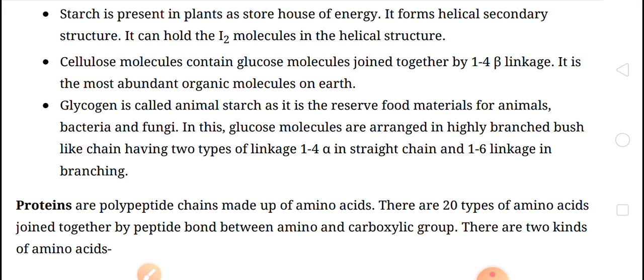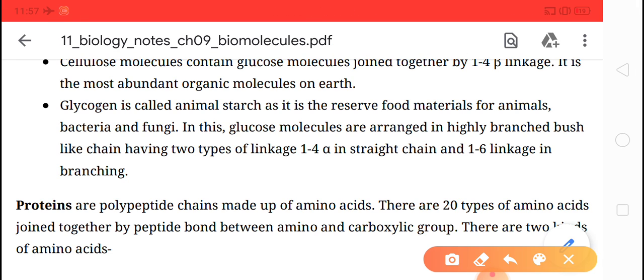So children, proteins are polypeptide chains, and these polypeptide chains are made up of amino acids. We know very well that in nature more than 100 amino acids are found, but in the formation of proteins, 20 types of amino acids join together by peptide bond between the amino and carboxylic group, and they form the proteins.